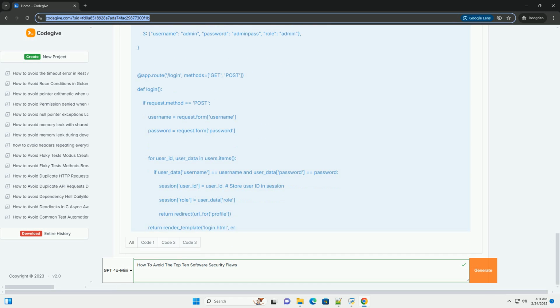Use HTTPS for downloading updates and verify the digital signatures of the update packages. Configuration management. Use configuration management tools to ensure that systems are configured consistently and securely. Immutable infrastructure. Use immutable infrastructure principles to prevent unauthorized modifications to your systems.